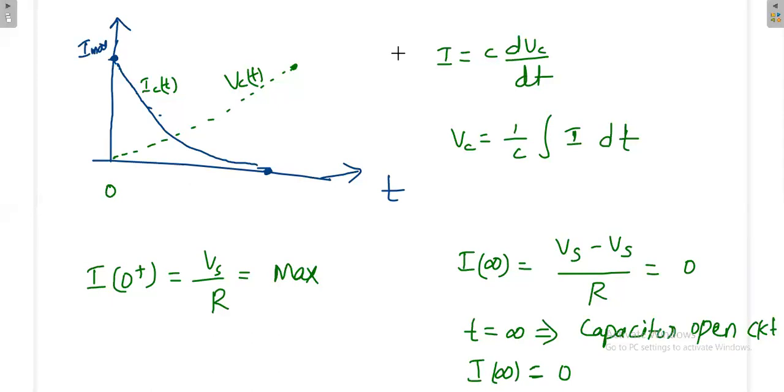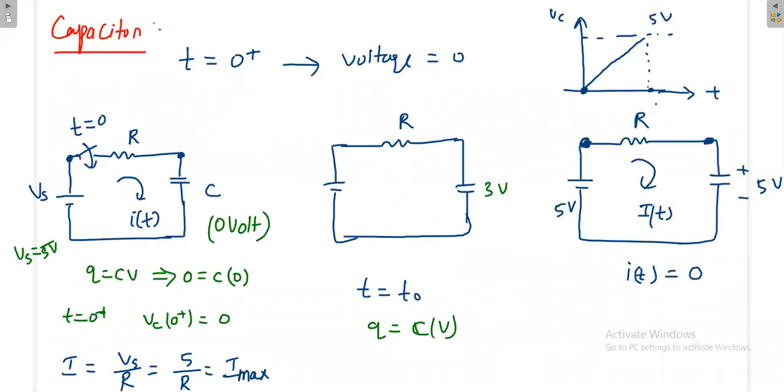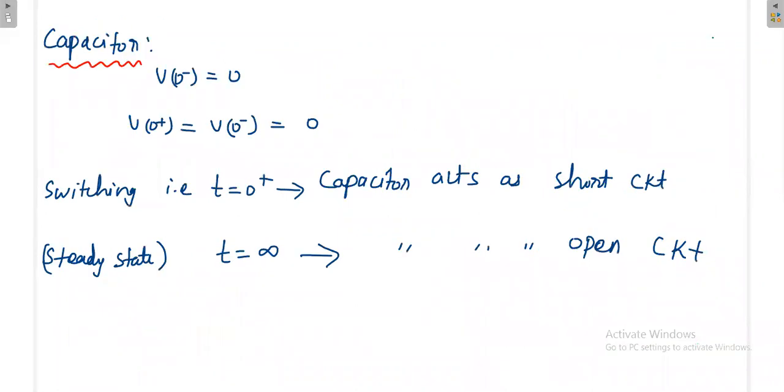Now, we already had some understanding that in the beginning the capacitor voltage is not changing from 0, so it is acting as a short circuit. Then in the opposite manner, at steady state the capacitor acts as an open circuit.